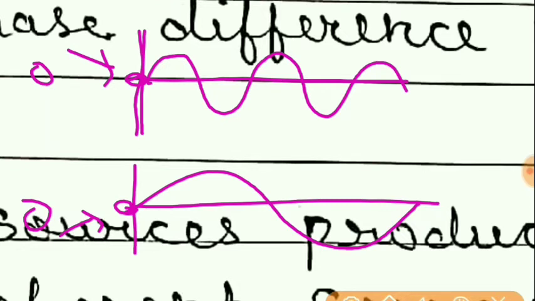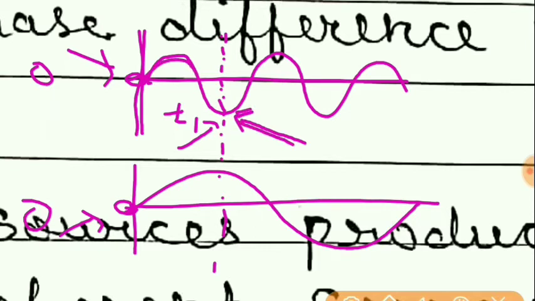So their phase difference is 0 minus 0 is 0. But suppose after some time, at time t equal to t1, suppose the first wave has a phase of how much? This arrow shows how much phase? Pi and pi by 2, means it is 3 pi by 2.